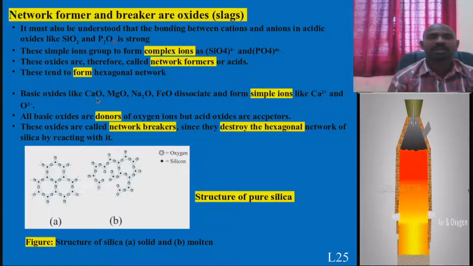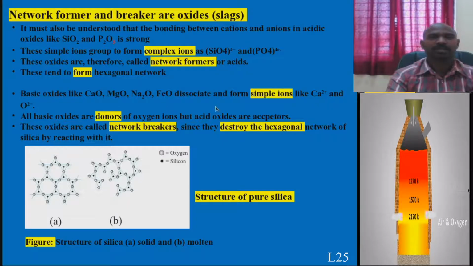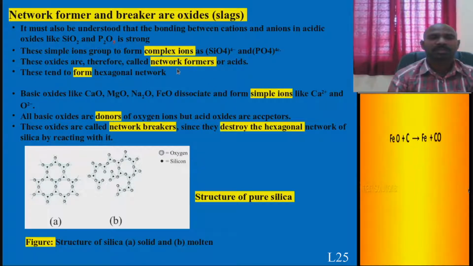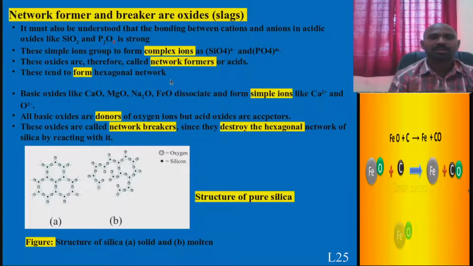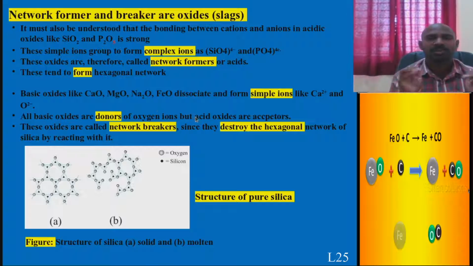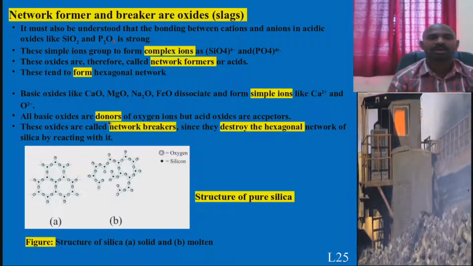Coming to the basic oxides, it could be CaO, MgO and FeO. They dissociate as Ca2 plus and oxygen 2 minus ions. That is why these are simple ions. When they combine with acidic oxides, they destroy the network structure. This network structure looks like a hexagonal network. In the case of silicon, these basic oxides destroy the hexagonal network. And as I mentioned in the last class, acidic oxides are acceptors and basic oxides are donors.